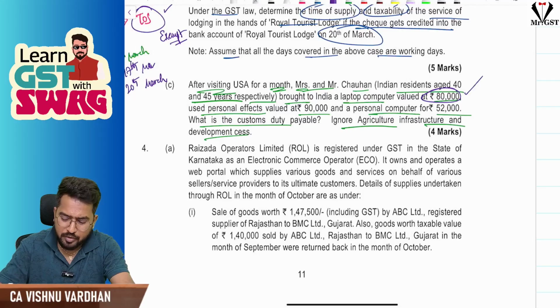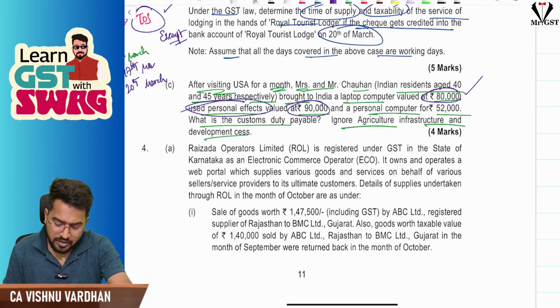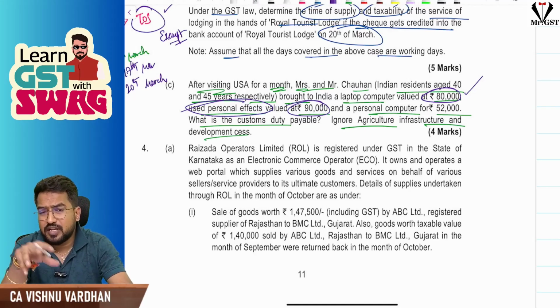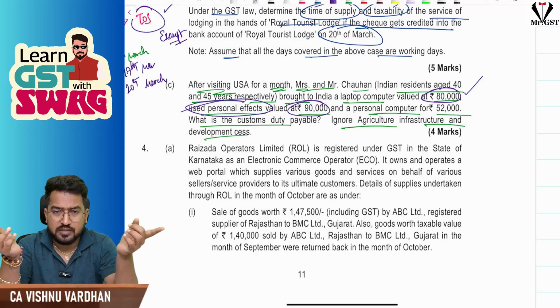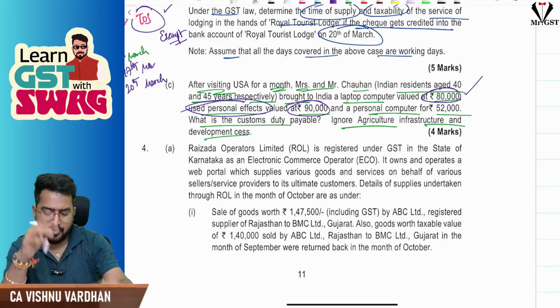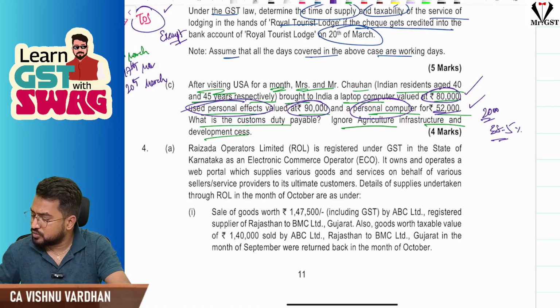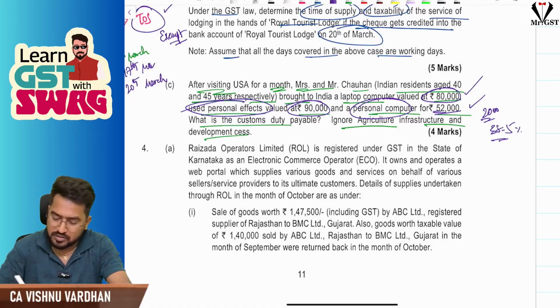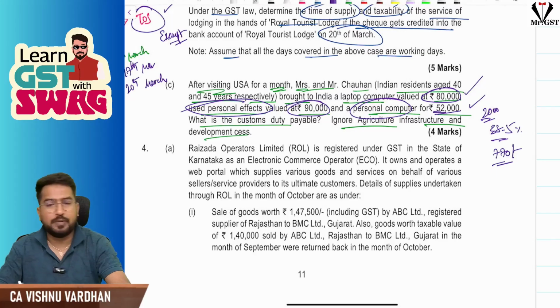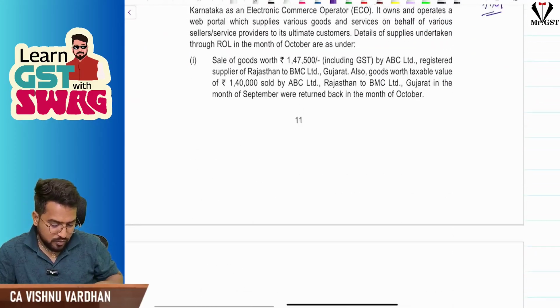So they get only one laptop exempt, and used personal effects are again exempt. Per person, there is a general duty free allowance of 50,000, and this is per person, you cannot club them together. You cannot say two of them are coming, so let us take 1 lakh. No, not like that, per person. So the personal computer, because it is taxable, they will take the 50,000 relaxation. On the balance 2,000 they will pay customs duty at 38.5%. So 2,000 into 38.5%, 770 rupees they will be liable to pay. That is the answer, right? Let us move on to the next question, question number 4.